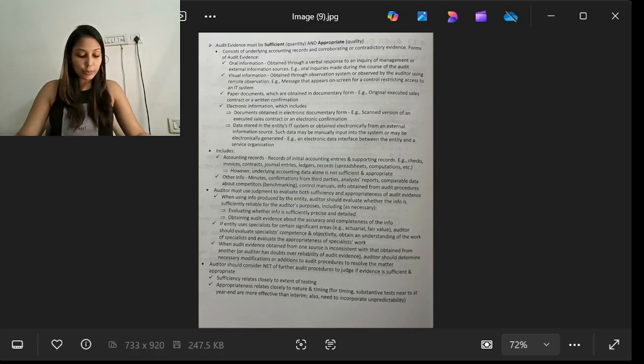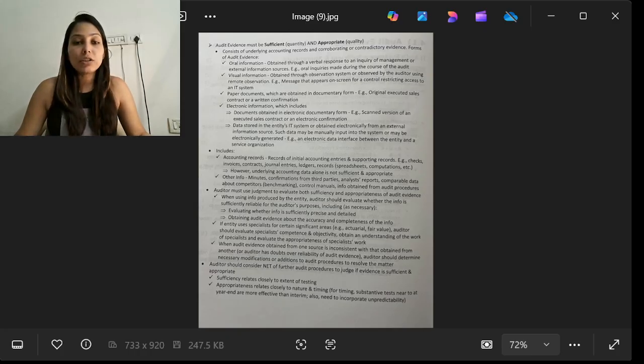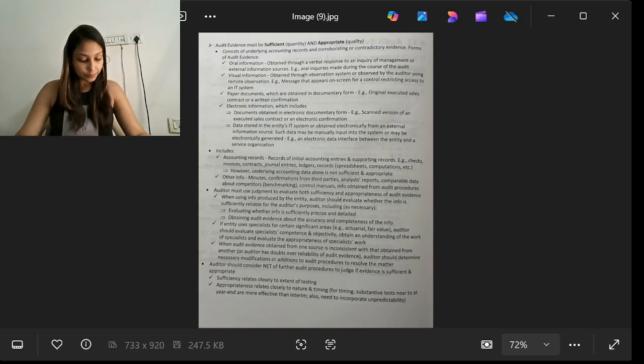Auditor must use judgment to evaluate both the sufficiency and appropriateness of the audit evidence. So the auditor must use their professional judgment throughout the audit, even while using the audit evidence to corroborate the data, to gain comfort over the audit evidence.